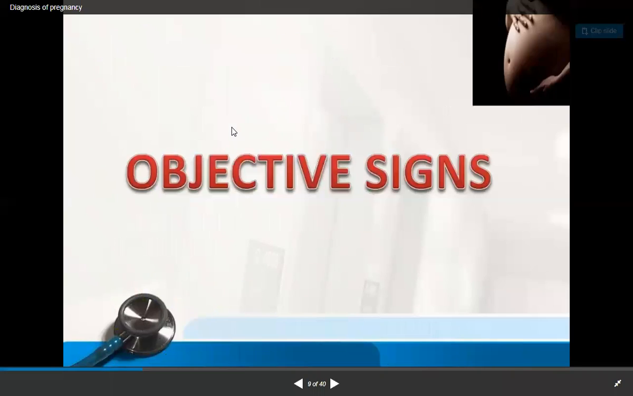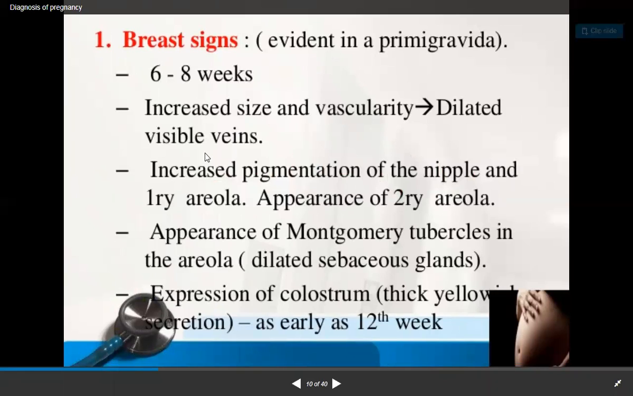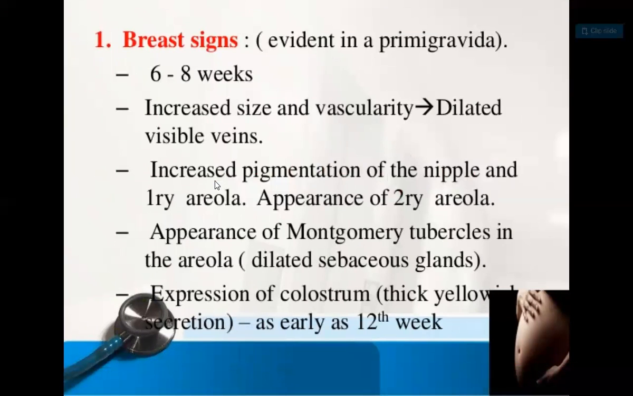But there are some signs also. So what is it? There are some dilated visible veins, increased pigmentation of the nipple and the areola, then the appearance of the secondary areola, that is, primary areola and appearance of the secondary areola. The appearance of the Montgomery tubercles in the areola, that is some dilated sebaceous glands, and expression of colostrum, that is what is called a thick yellow colored secretion. That occurs as early as the 12th week.